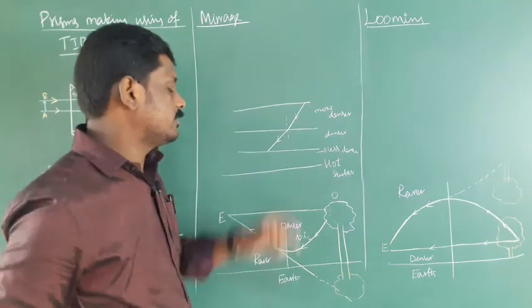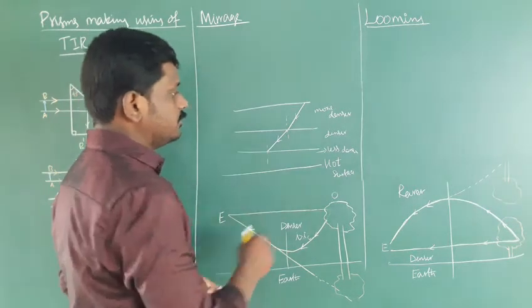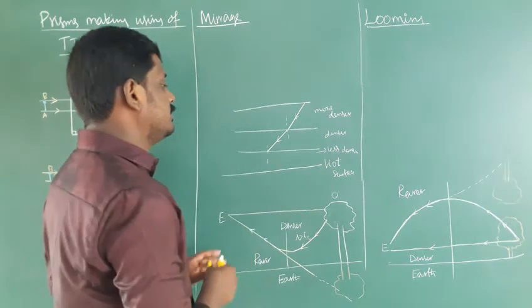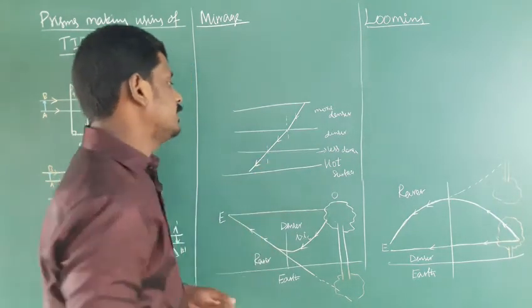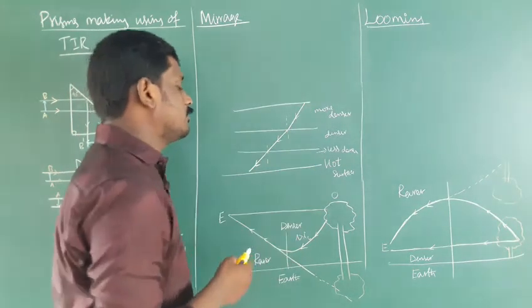Again it travels from denser to less dense, and again it is deviated away from the normal. So the light ray is successively deviated away from the normal.